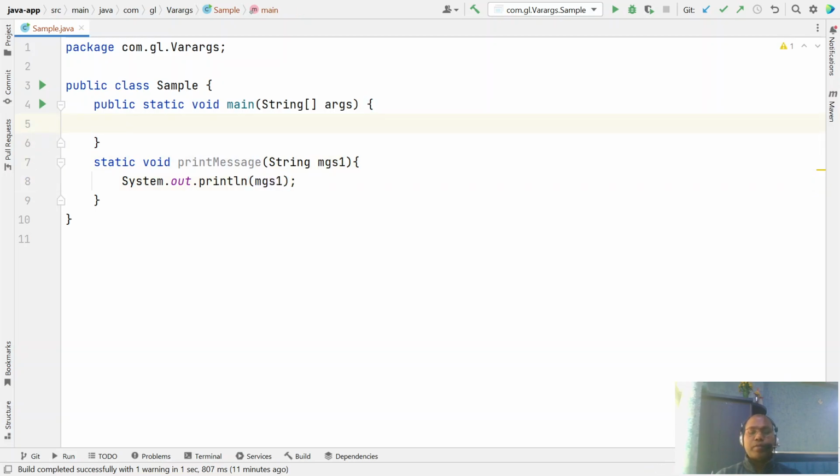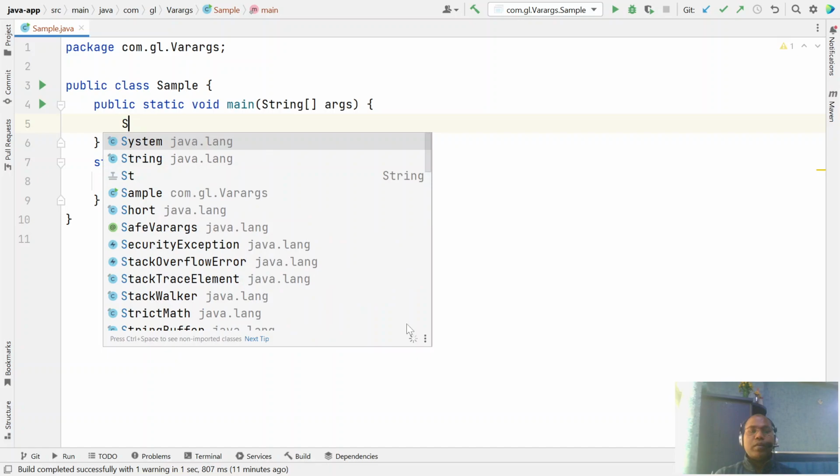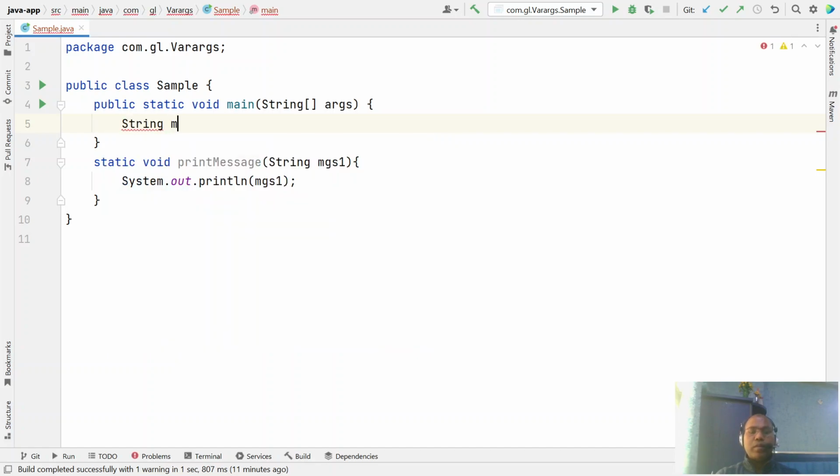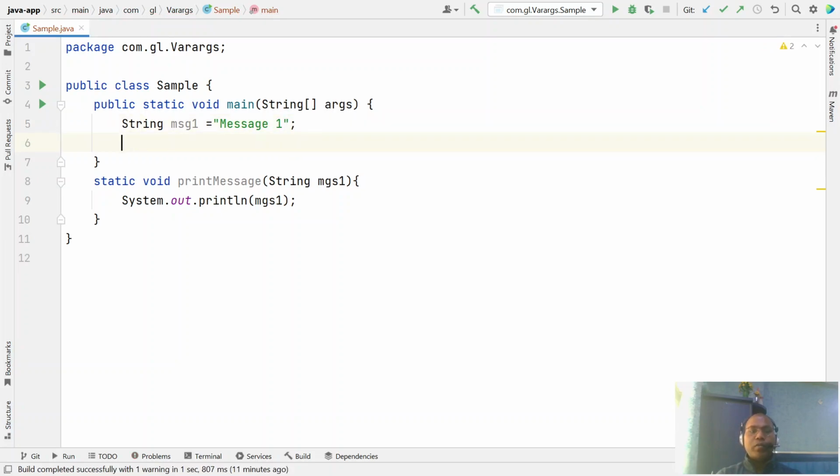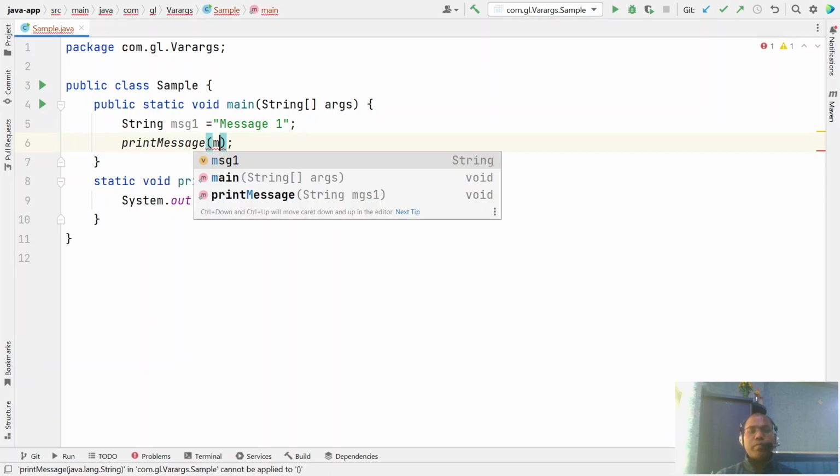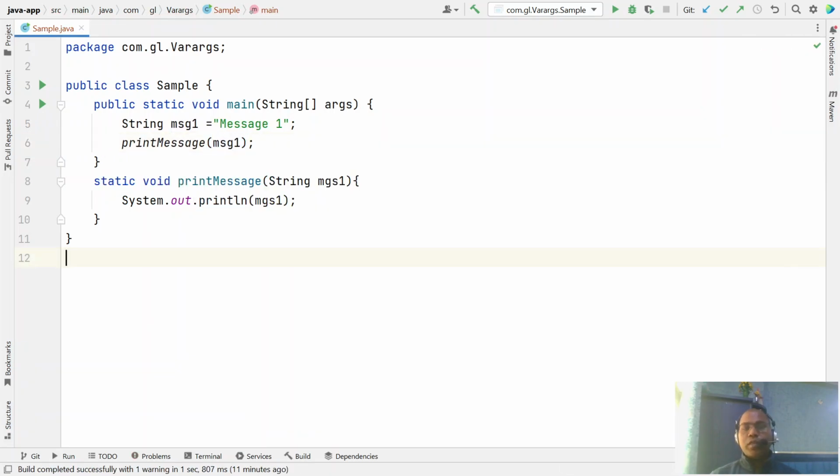Here we pass the message one, and surely the printMessage method accepts one argument, so there is no problem. If we have one message, we can surely pass it to the printMessage method and it will print.